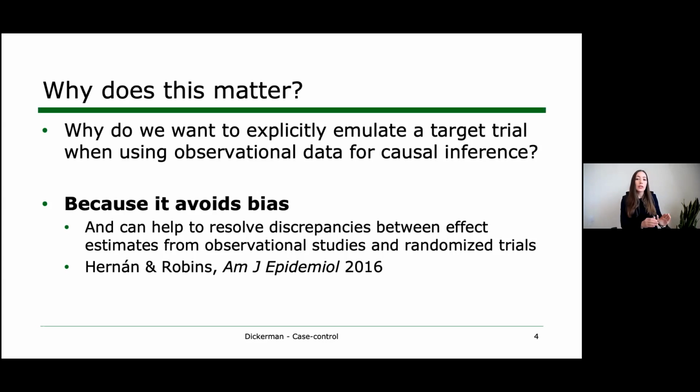Those are the ones I'm referring to when I say that this approach can help us to avoid bias, because it naturally leads to a design and analysis that prevents those issues. In doing so, it can also help to resolve discrepancies that may exist between effect estimates from observational studies and randomized trials.